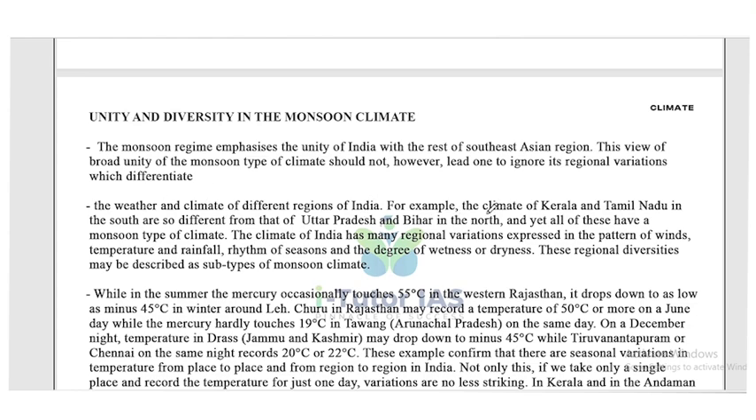For example, the climate of Kerala and Tamil Nadu in the south is so different from that of Uttar Pradesh and Bihar in the north. And yet all of these have a monsoon type of climate. So we know the climate of Kerala and Tamil Nadu is entirely different from the climate of Uttar Pradesh and Bihar.